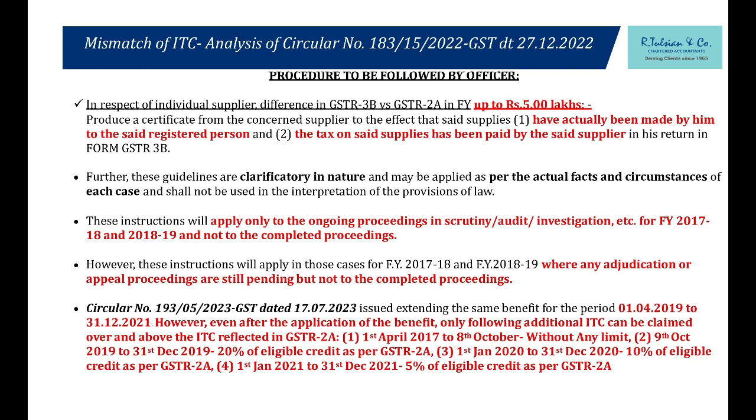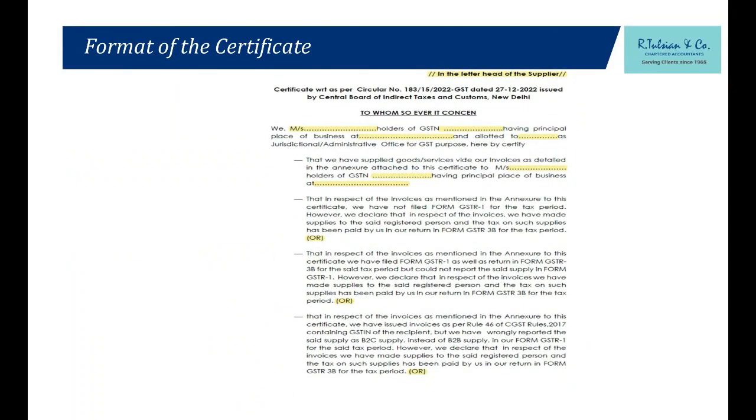Where is it mentioned? This is the certificate. This paragraph does not pertain to us: in respect of the invoices, he has not filed his GSTR-1. No, he has filed, so I will delete this paragraph. Here it is mentioned he has filed GSTR-1 and 3B, but he has missed my invoices. I will keep this because this is my case. I will remove all the other paragraphs. This is the particular format.